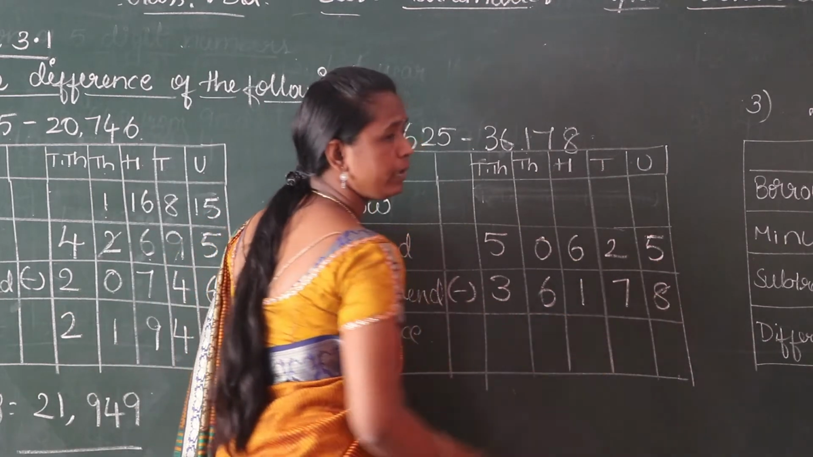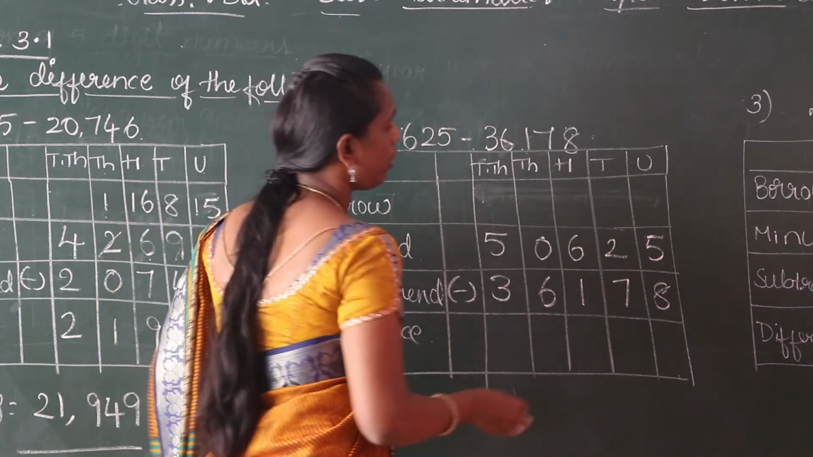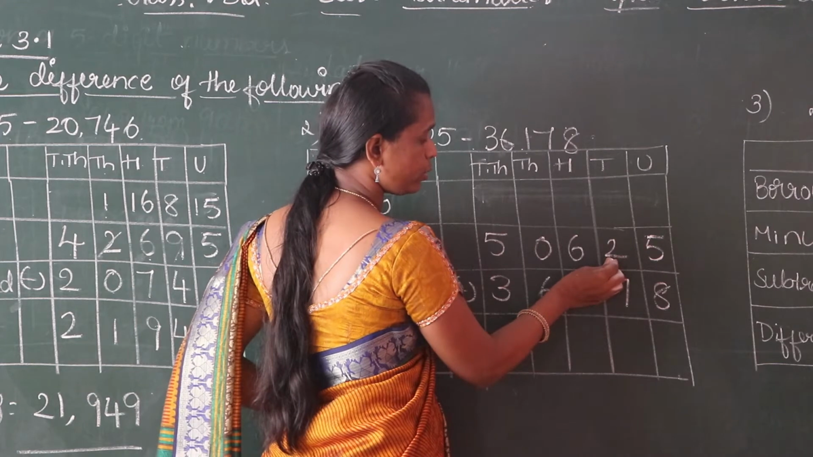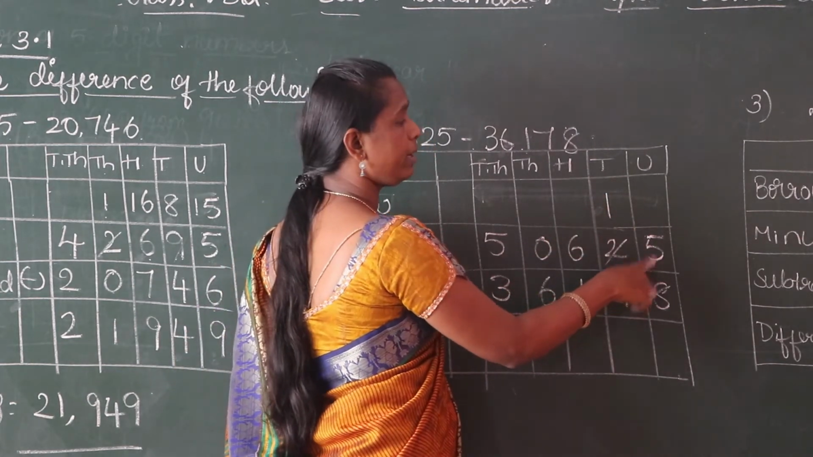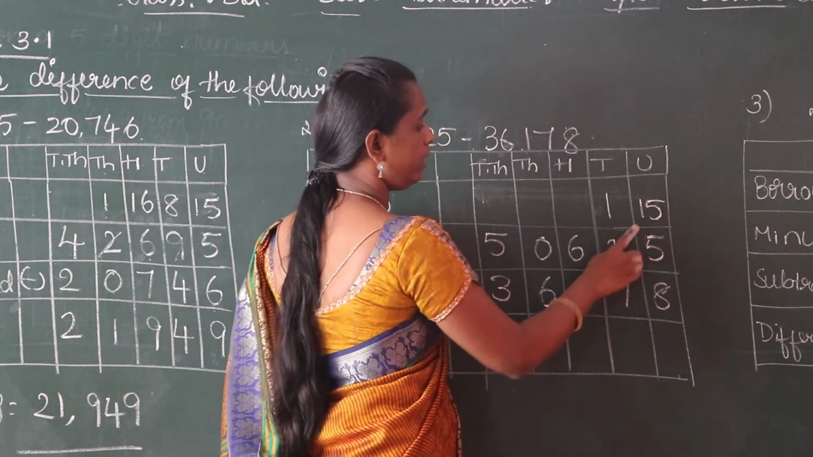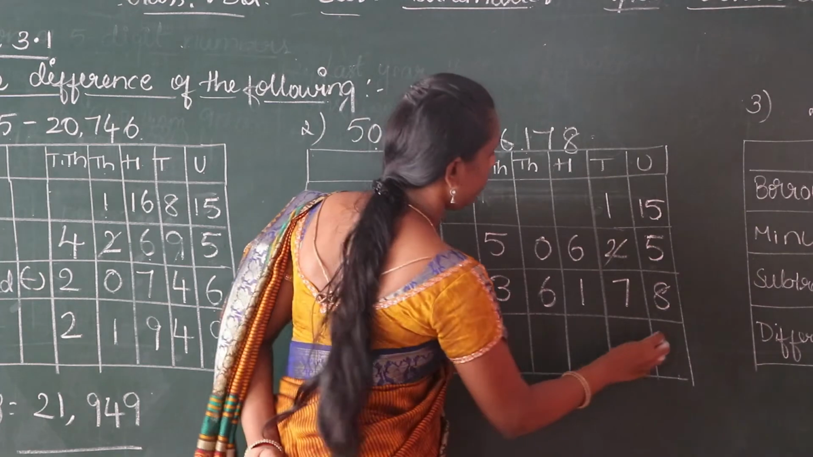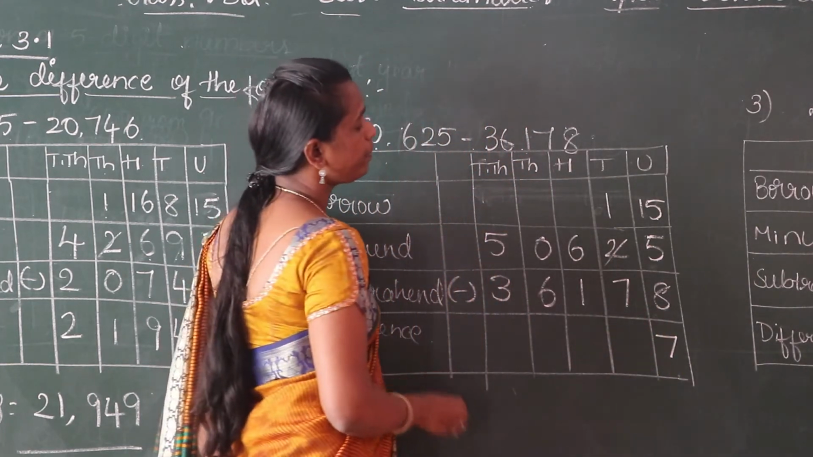5 minus 8 not possible because 8 is a bigger number. So take borrow from the nearest place, that is 10's place. This 2 becomes 1. This 5 becomes 15. 10 plus 5, 15. 15 minus 8, 7.